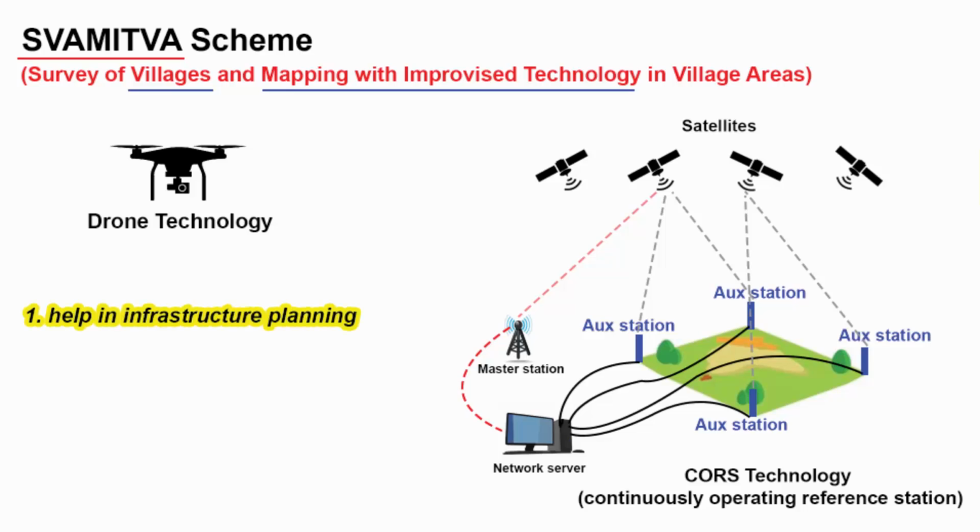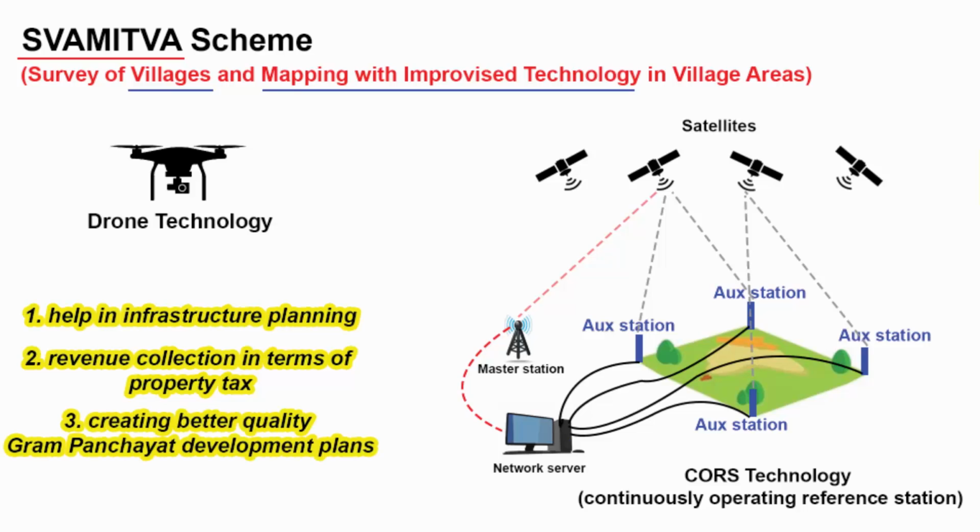It will help in infrastructure planning, then revenue collection in terms of property tax. Then it will help in creating better quality Gram Panchayat development plans. Just imagine when you have a proper map of a particular location, then it helps in building infrastructures for economic development. With the help of Gram Panchayat development plans, there will be economic development and social development in rural areas. So that is how everything is connected one after another.